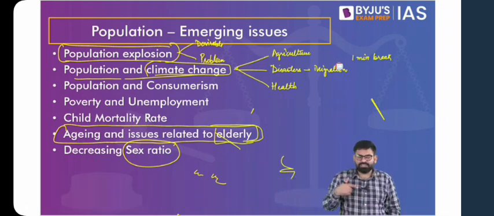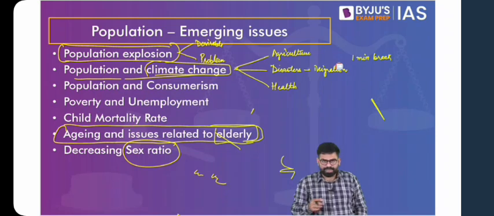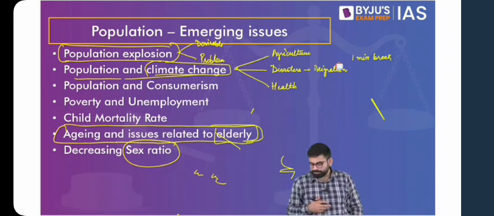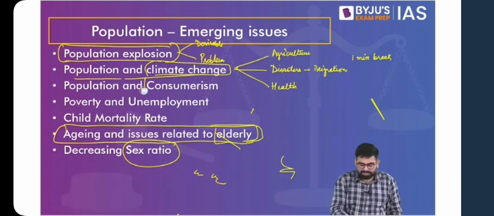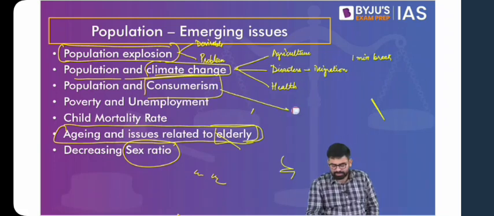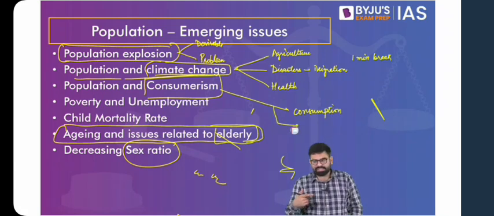And not just for the increase or decrease in population, but also the composition changes. Because of climate change, people will migrate from one area to another, thereby changing the composition of the population as well. Then if we talk about consumerism, you understand it simply as the increased levels of consumption which are considered desirable. So relate this directly, one, to consumption, which is considered desirable as an economic factor. How is that?